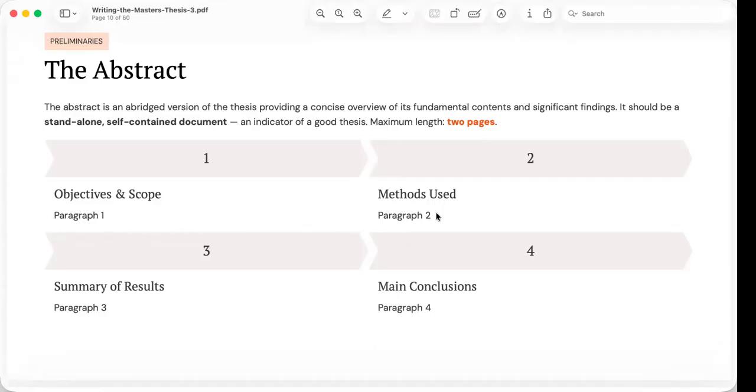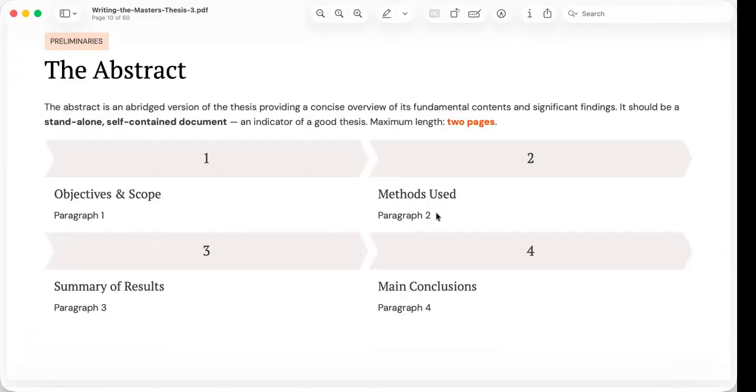The presentation recommends organizing the abstract in four logical paragraphs. The first paragraph presents the objectives and scope of the study. It explains what problem the researcher investigated and why the study was conducted.